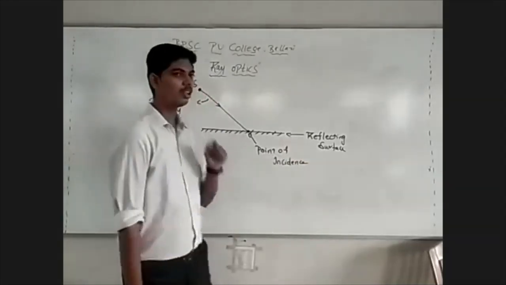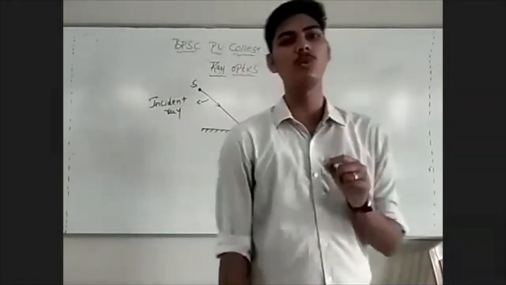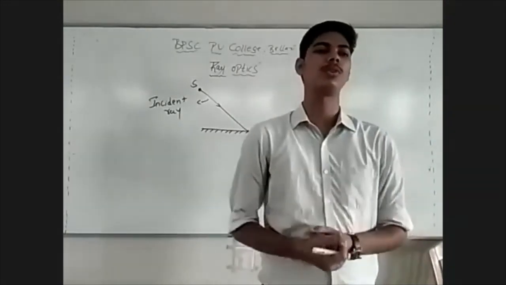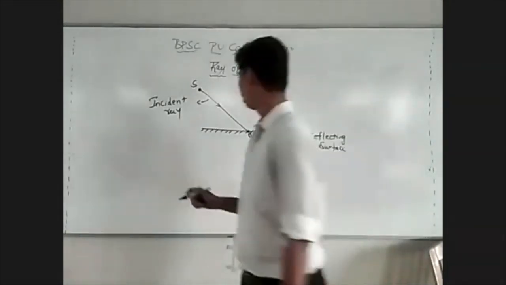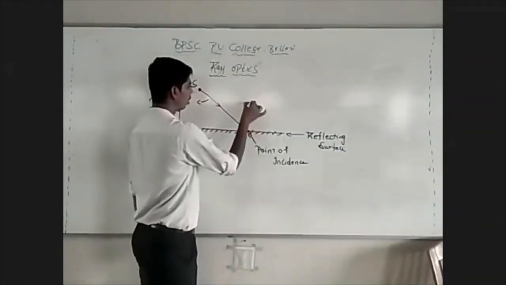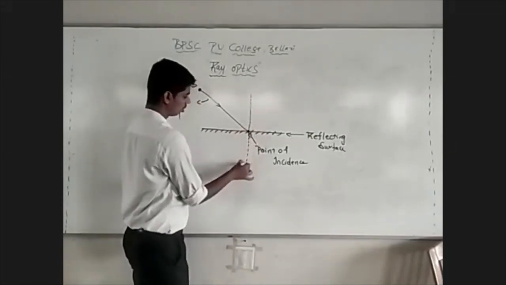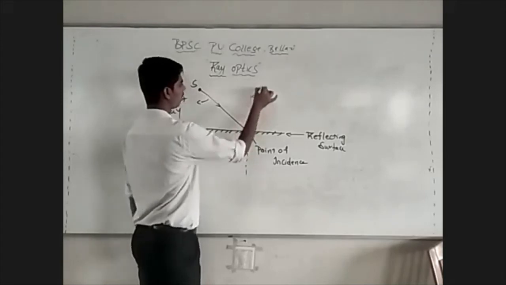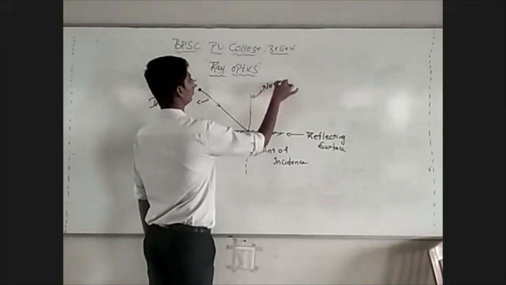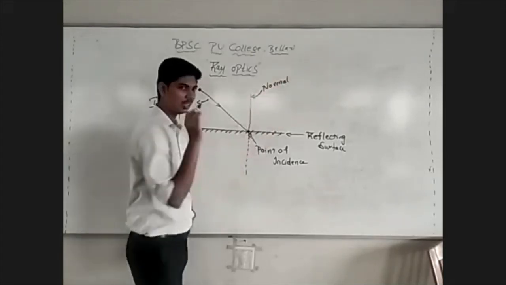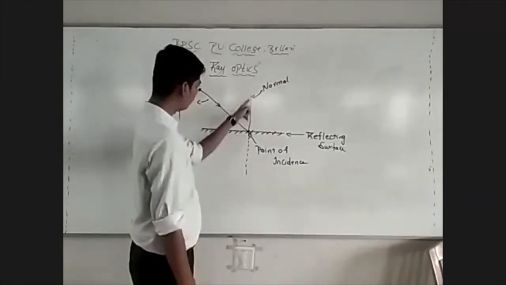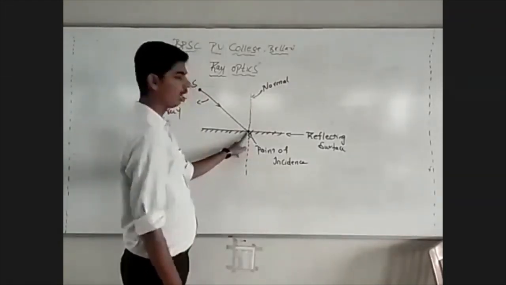At the point of incidence, we always draw a perpendicular. We often call it the normal. This is called the normal. Normal is nothing but a perpendicular drawn at the point of incidence.